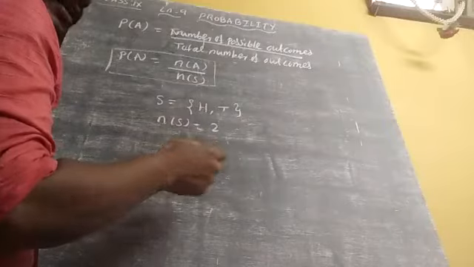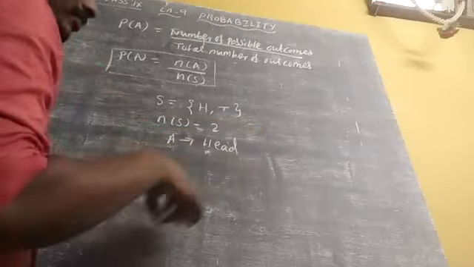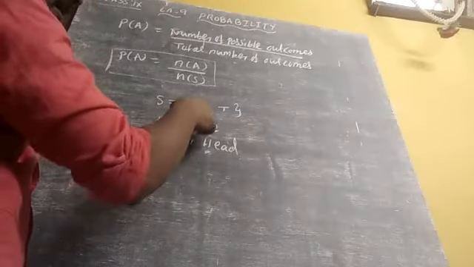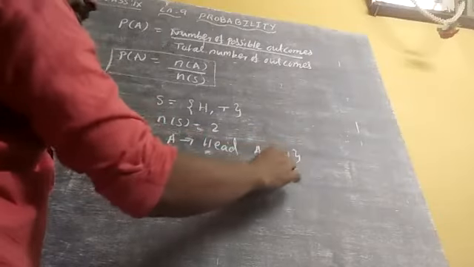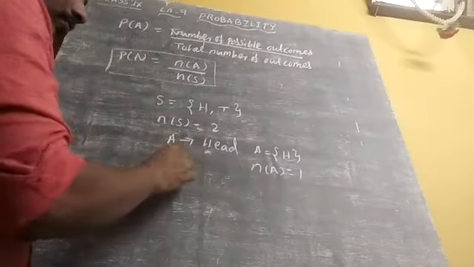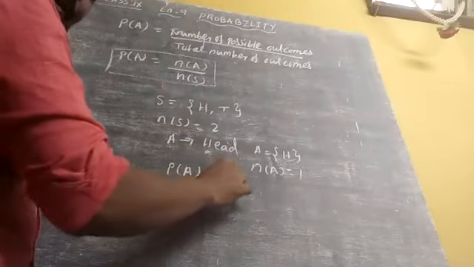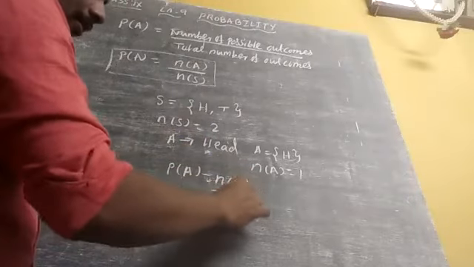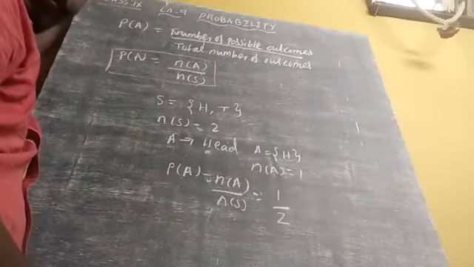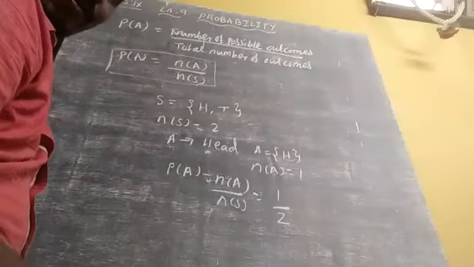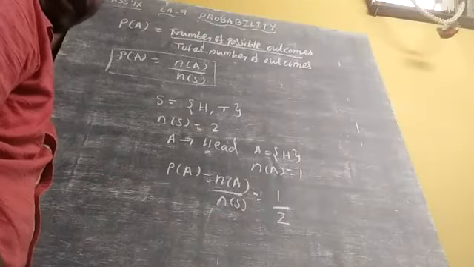Now I am going to take an event. I need only head. So A is the event of head. How many heads can I get? Only one head. A is equal to H, so N of A equal to 1. So P of A is equal to N of A by N of S, that is 1 by 2. What is the 1 by 2 value? 0.5. Generally we will not put in point value. We will stop as it is, 1 by 2.